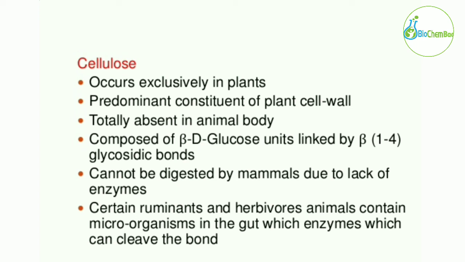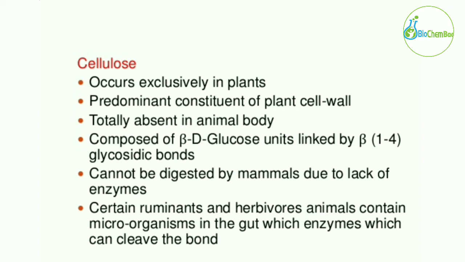Here, instead of alpha 1,4 there are beta 1,4 bonds, because the glucose is present in the beta anomeric form. So cellulose is composed of beta D-glucose units linked together by beta 1,4 glycosidic bonds.